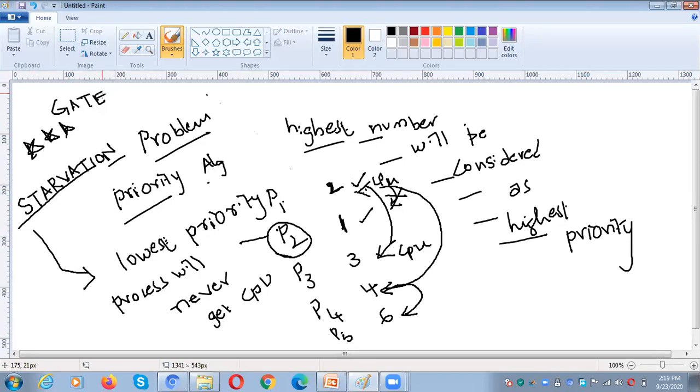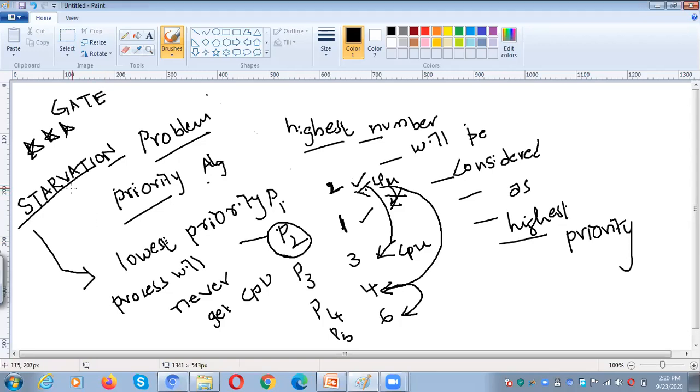Why? Because whenever we want to allocate the CPU to the lowest priority process, at that particular moment there might be a chance of a high priority process coming into the ready queue. So automatically we need to allocate the CPU to the highest priority process instead of the lowest priority process. Likewise, the lowest priority process will never get the CPU. So that problem is called starvation.